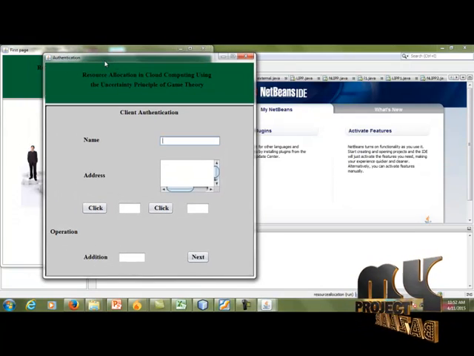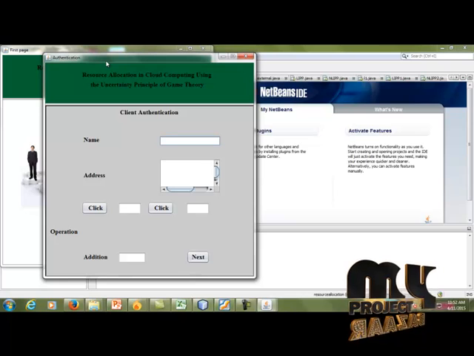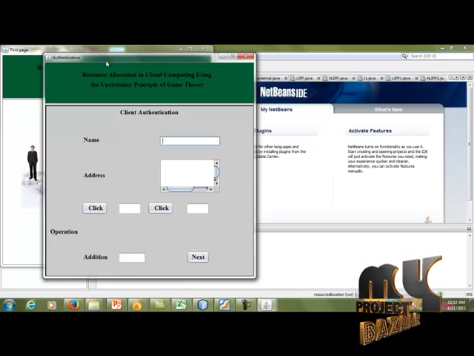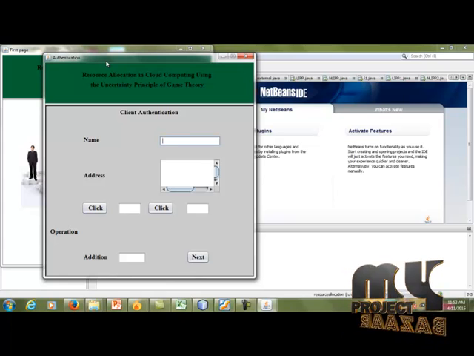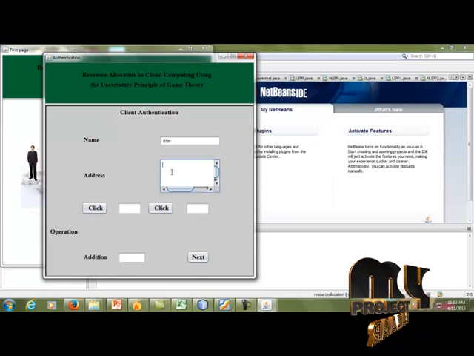First of all, the client authentication page will be shown. This authentication page is some security provided to the cloud. So you have to enter name first and then address.